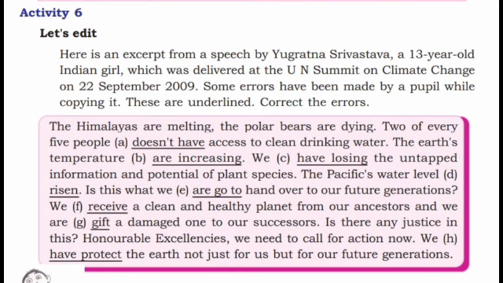So, while editing the passage, children, you should go through the tense, spelling mistakes, grammar mistakes, word order, punctuation marks, etc. Okay, so before you edit the passage, you should go through the tense of that.